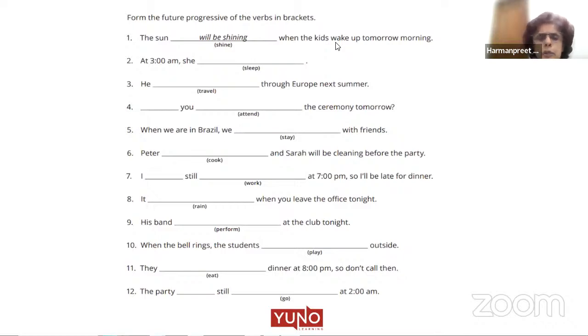Okay, Om Prakash, sentence number 2, please. At 3 a.m., she is sleeping. Future progressive, future continuous. Yes, ma'am. Look at the example. She will be sleeping. At 3 a.m. she will be sleeping. Yes. Vishal, third sentence, please. He will be traveling to Europe next summer. Yes, he will be traveling through Europe next summer.